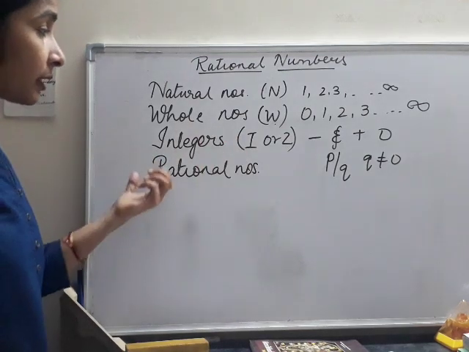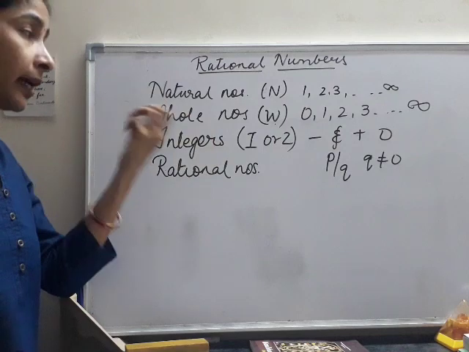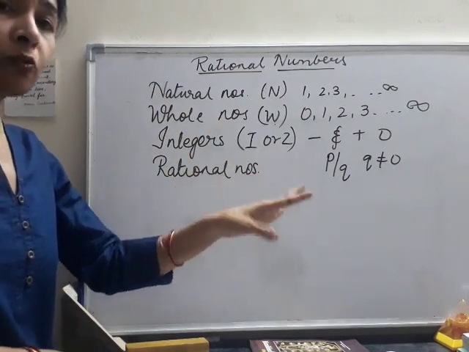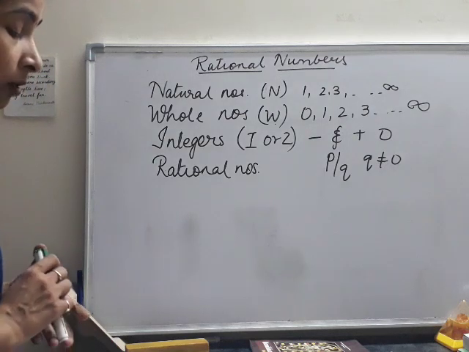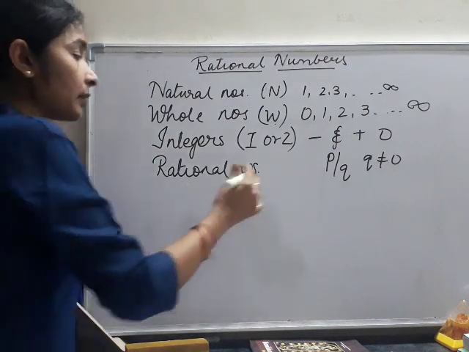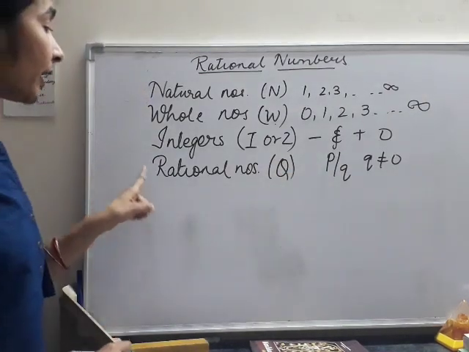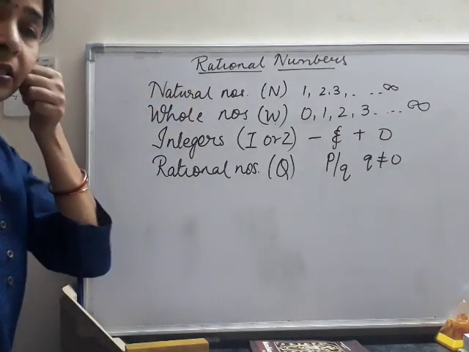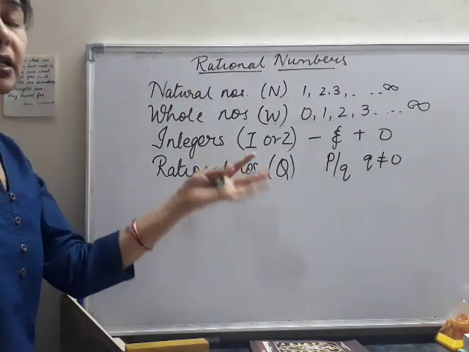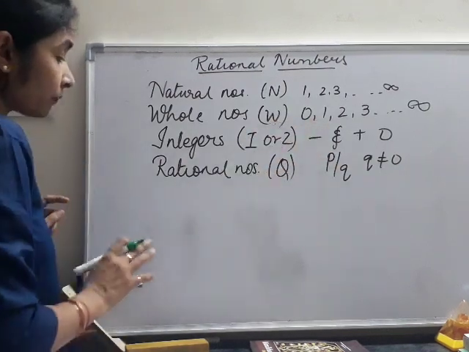P and Q can be any integers, but Q should never be equal to 0. These rational numbers are denoted by the capital letter Q.